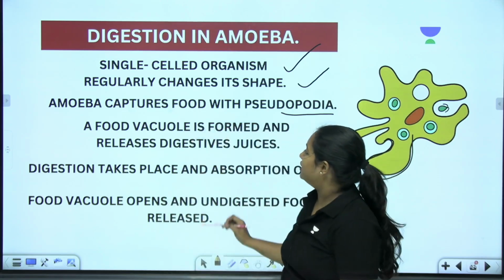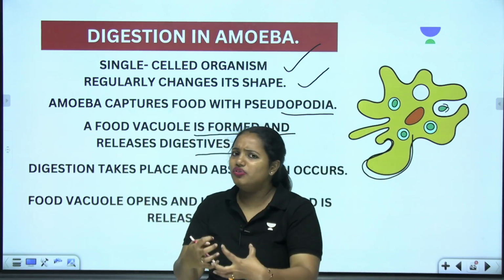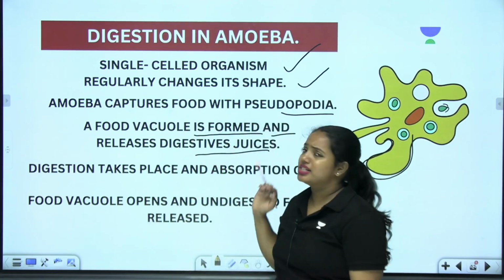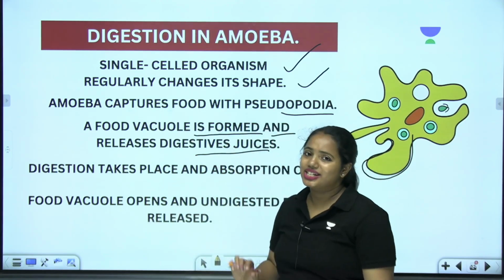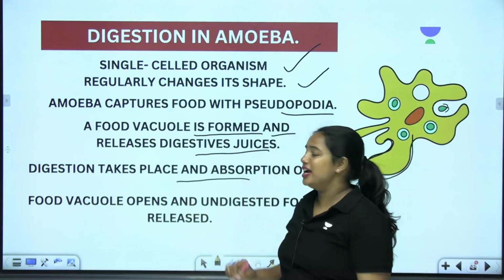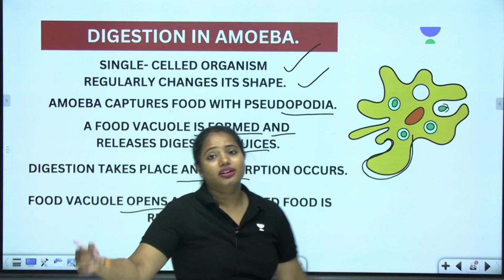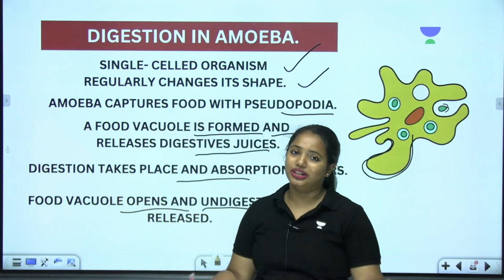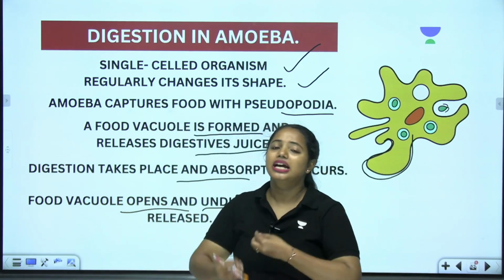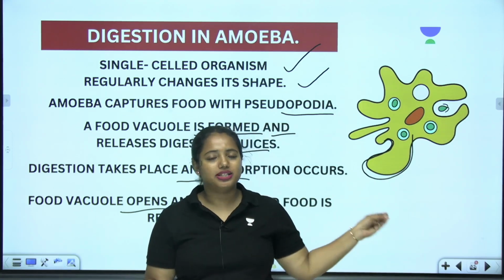Got it? And after that, a food vacuole will be formed, and this vacuole will be filled with digestive juices, and these digestive juices help in digestion, and therefore digestion takes place and absorption occurs, and the waste material will be released out through the food vacuole itself. It will be opened and the undigested food materials will move out. So this is how the amoeba's digestion occurs.